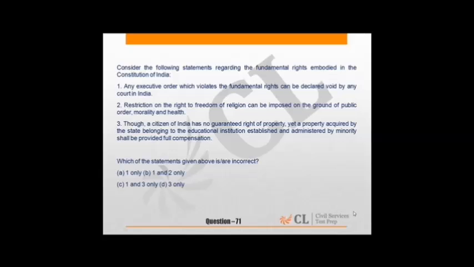So 71, only first statement is incorrect. Any executive order which violates the fundamental rights can be declared void by any court in India. It is not in fundamental rights. Only the High Court or Supreme Court can give directions, not any other court. Lower courts cannot give any directions to state or individual regarding the infringement of fundamental rights. So answer is A, one only. Second and third are correct.